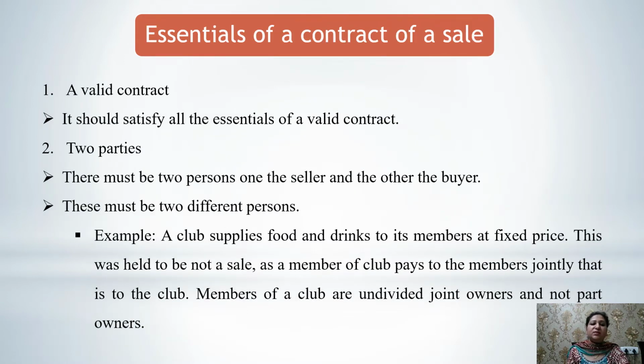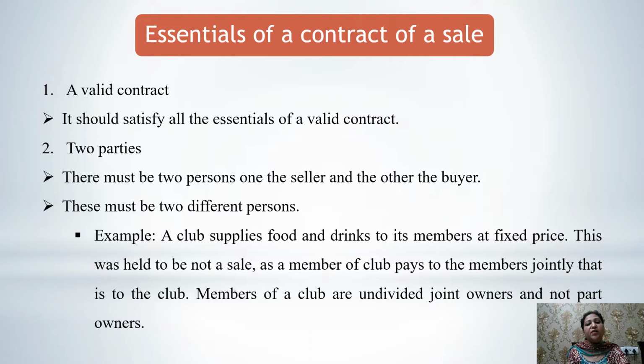Now let's discuss the essentials of a contract of sale. First of all, the first essential is that there should be a valid contract. We know there are a few essentials of a contract under section 10 of the Indian Contract Act 1872, like offer and acceptance.